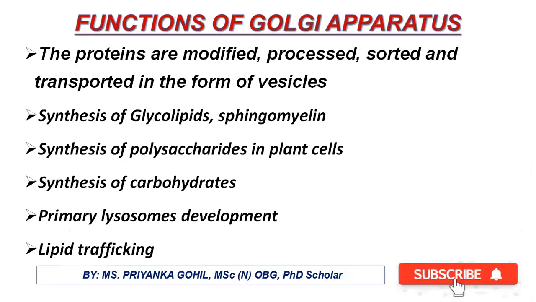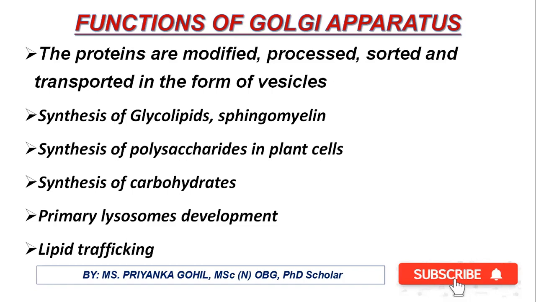Now if we see the functions of the Golgi apparatus, the proteins which enter in the Golgi apparatus from the rough endoplasmic reticulum are modified, processed, sorted, and transported in the form of vesicle to the plasma membrane and the other destination. Now the glycolipids and the sphingomyelin are synthesized within the Golgi apparatus.